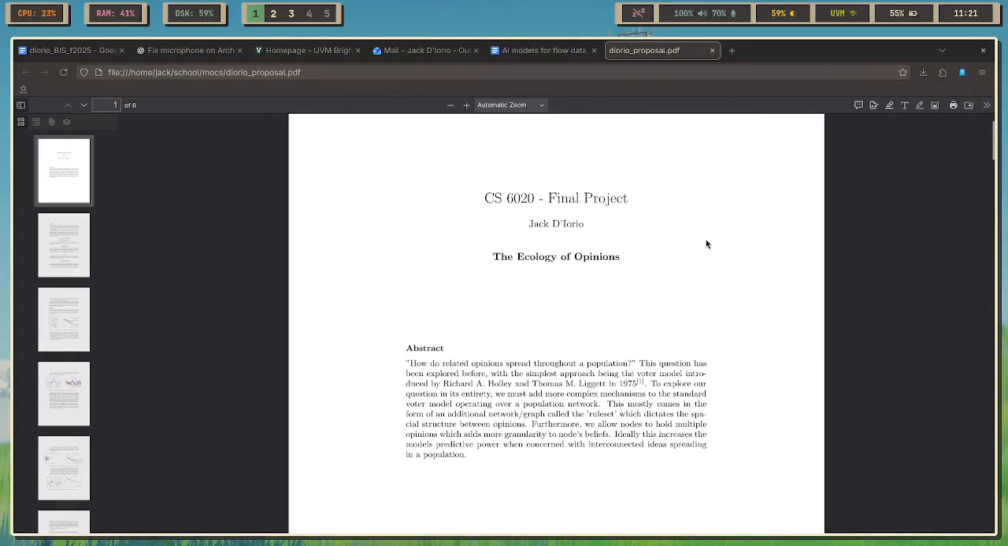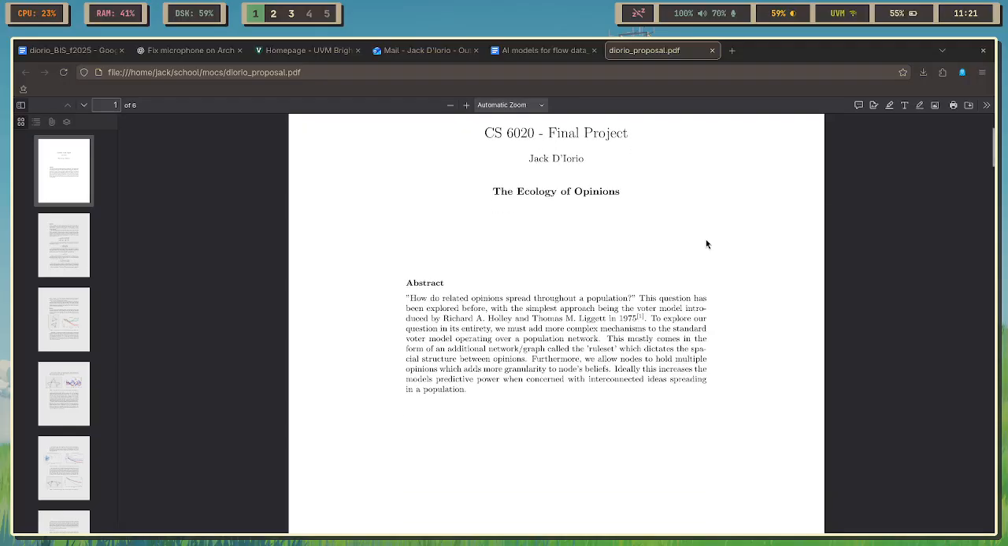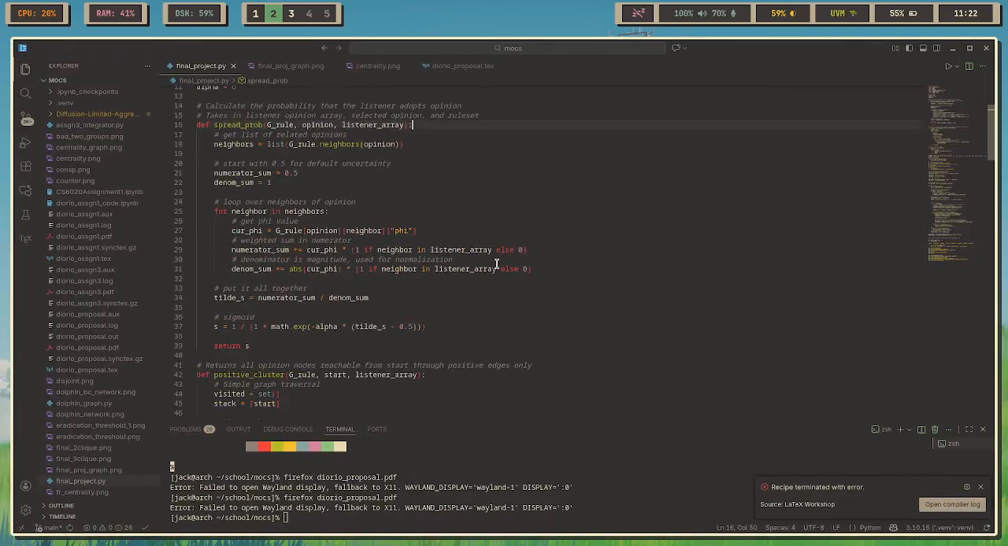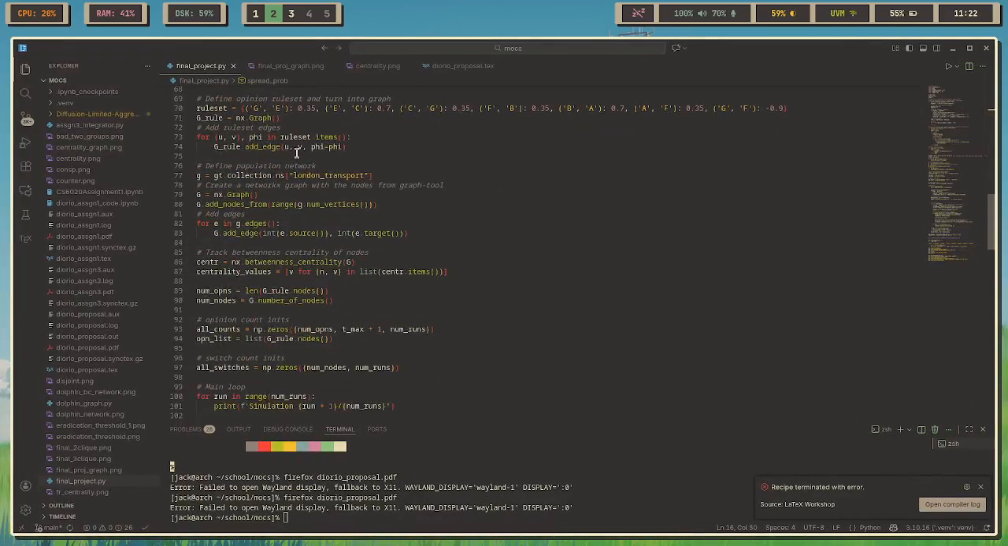I called my final project the Ecology of Opinions, and my question was, how do related opinions spread throughout a population? This had been explored before with the voter model, but I wanted to add an extra level of complexity to it, where opinions could be related to each other. The way we did this is a network or graph called the rule set, which is just kind of an edge list in the code and sits right here.